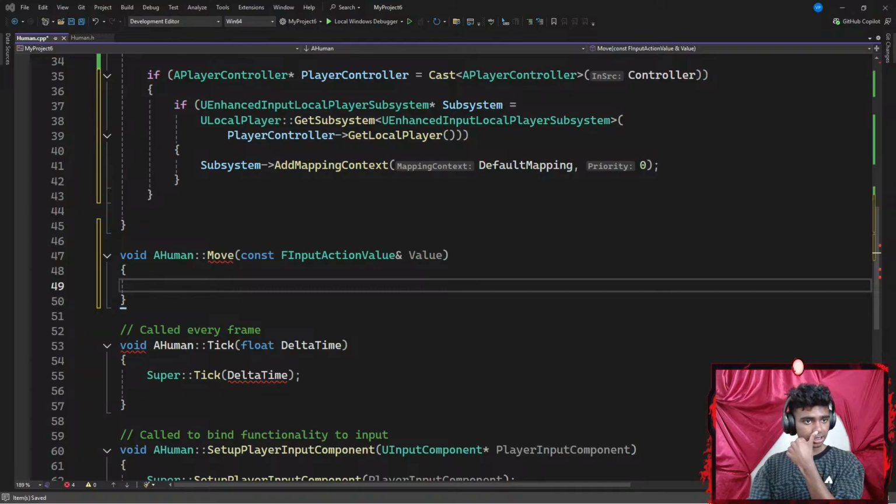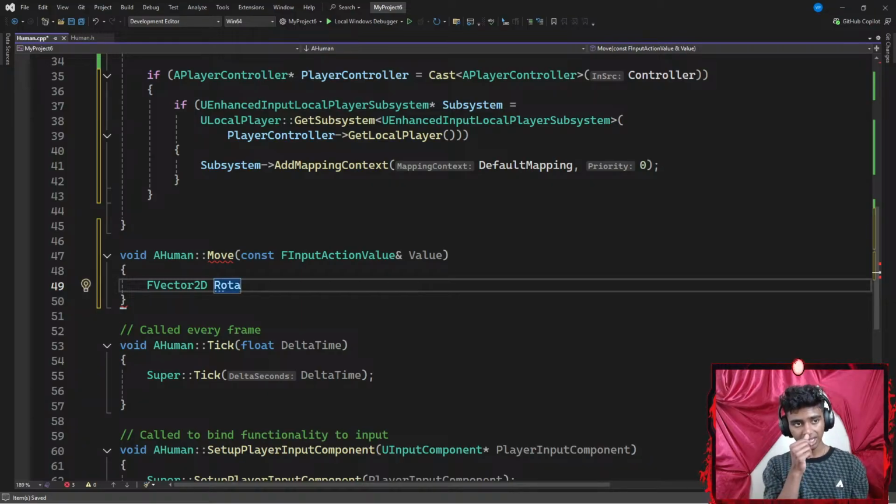Okay, so firstly, I'm gonna go ahead and create a local variable which represents my FVector2D, because I am working with two-dimensional stuff. I'm gonna call this something like rotator. Let's go with something like MovementVector. My bad, guys. MovementVector. Okay, I know what my movement vector is.